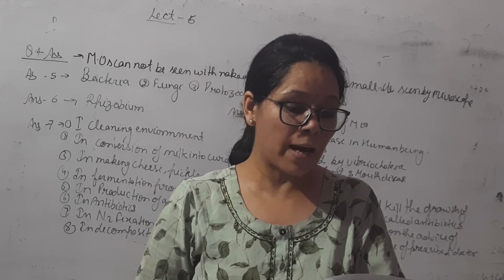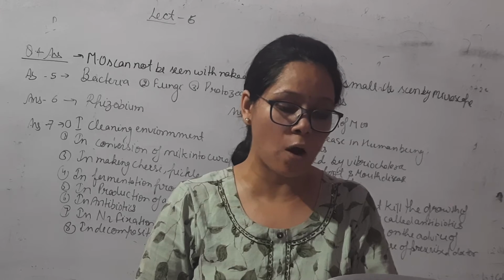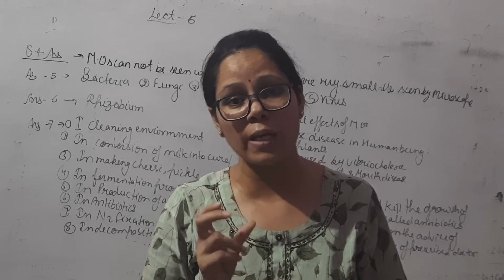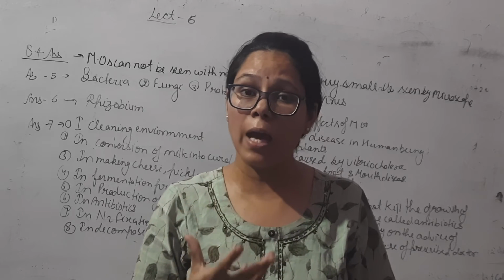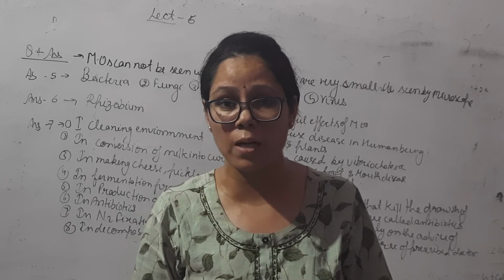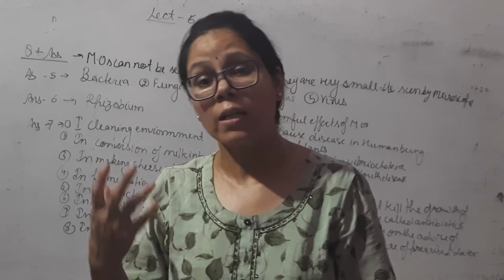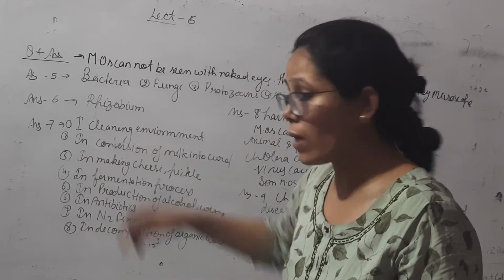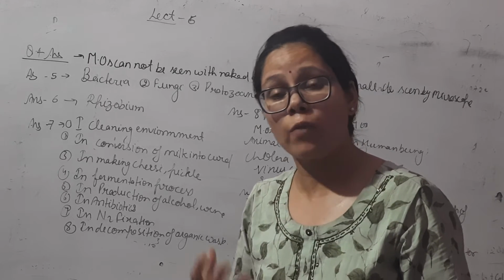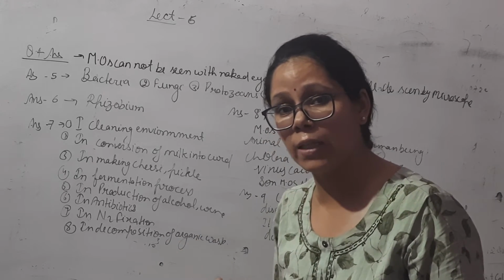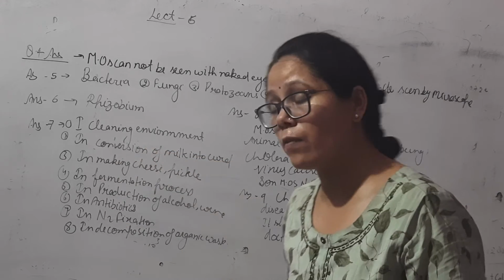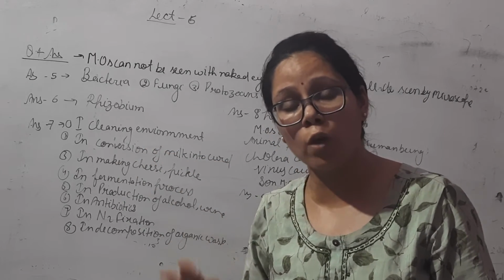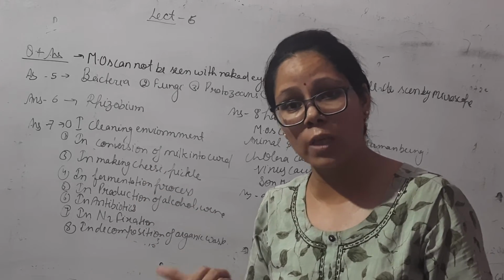Question number 7. Write the usefulness of microorganisms in our life. What are the uses of microorganisms in our life? We have already discussed this in our chapter. There are various uses of microorganisms in our life. The first one is in cleaning the environment. Various bacteria are useful for cleaning the environment. Second, in conversion of milk into curd. The lactobacillus bacteria are useful for converting the milk into curd.